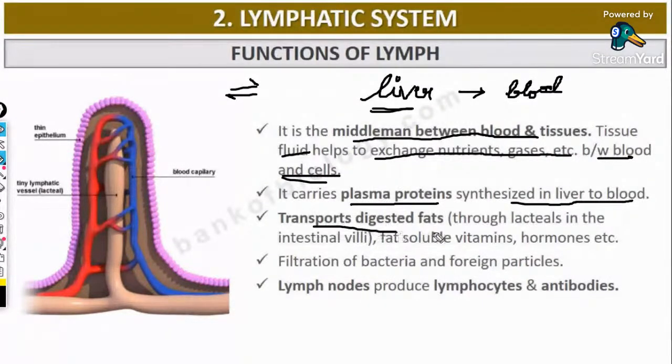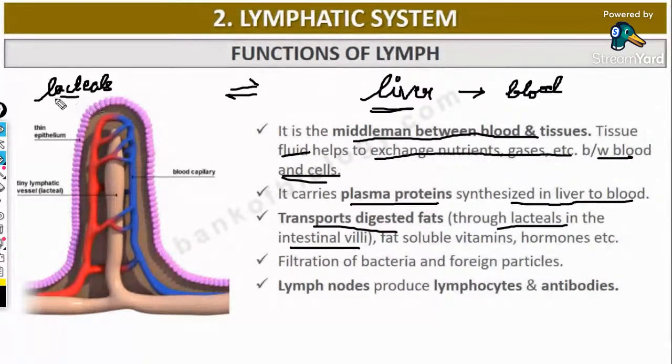Lymph transports digested fat through lacteals in intestinal villi. Intestinal villi consist of specialized structures called lacteals. Hope you have learned that in digestion and absorption. Lymph and tissue fluid: the tissue fluid that enters the lymphatic system is referred to as lymph.